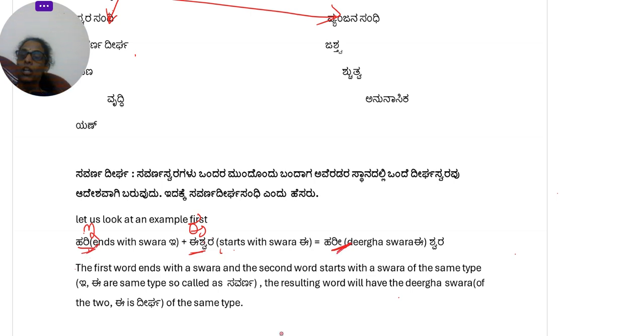Harishwara. Savarna Swaragalu means swaras of the same type. Now, I and I are of the same type, so they are called Savarna Swara. So, these both, Savarna Swaragalu, one comes in front of the other. The first word is ending with I and the second word is starting with I, so they both are coming one in front of each other. They both are of the same type.